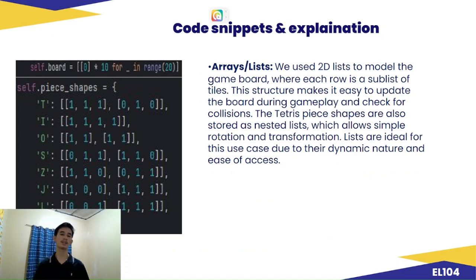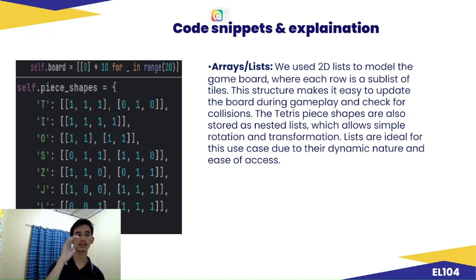So I provided today the following snippets of our code. Array list: we use a 2D list to model the game board, where each row is a sublist of tiles. This structure makes it easy to update the board during gameplay and check for collisions. The Tetris piece shapes are also stored as nested lists, which allows simple rotation and transformation. Lists are ideal for this use case due to their dynamic nature and ease of access.